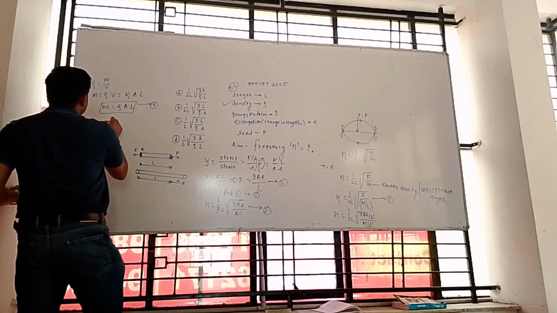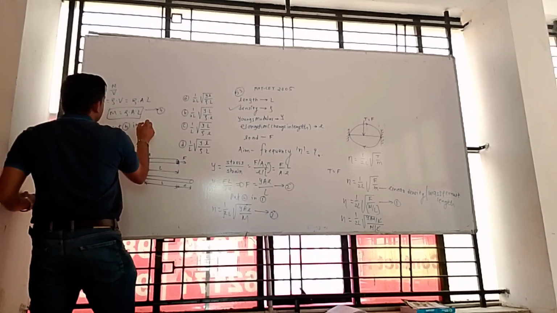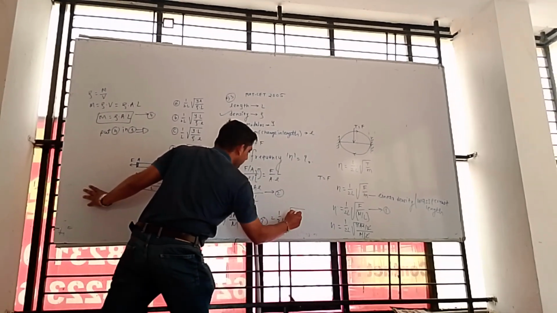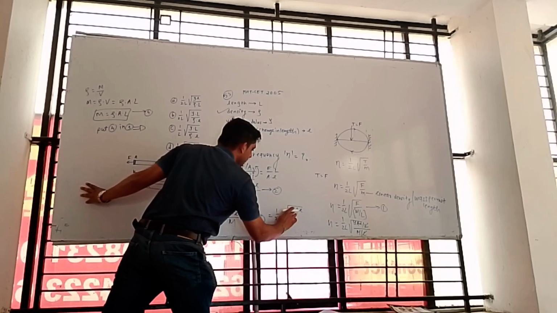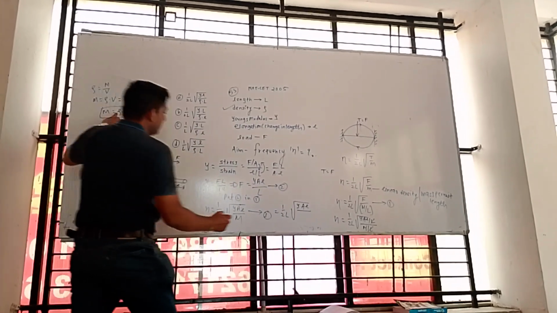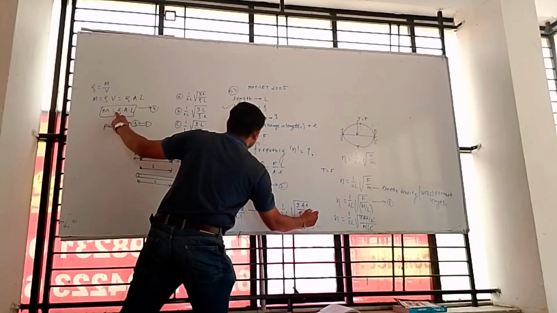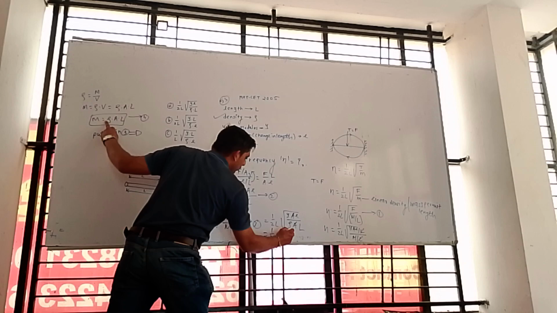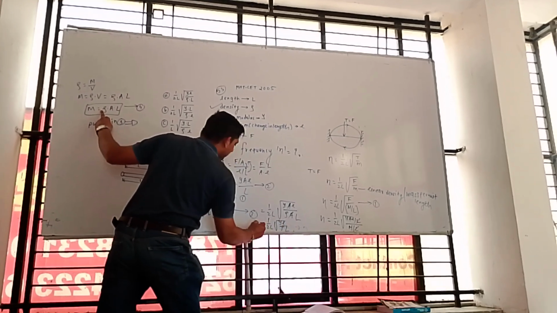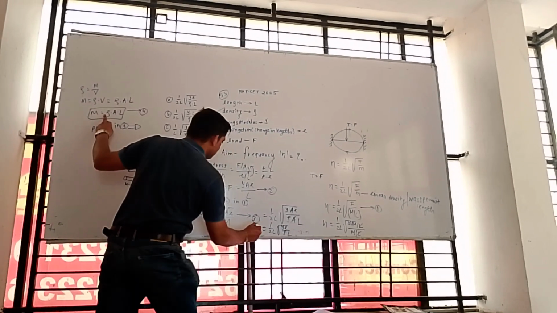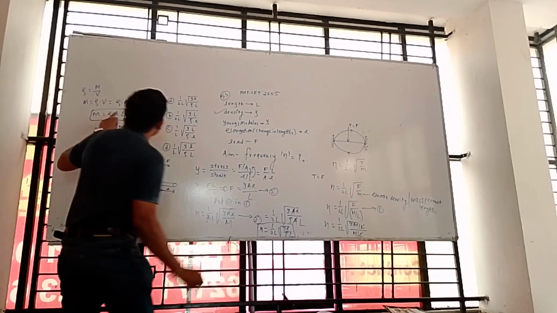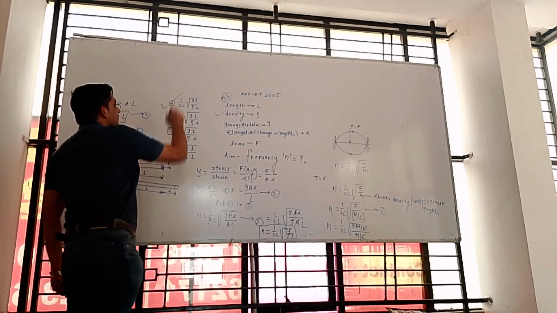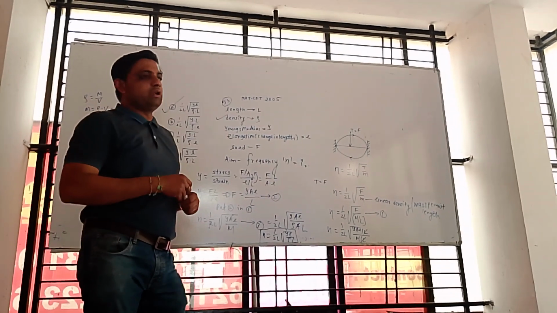Put 4 in 3. We will get 1 upon twice L square root of YAl upon m, where m is equal to rho A L. A gets cancelled. In the final we will get 1 upon twice L square root of Y into small l upon rho into L. That will be equal to n, that is your fundamental frequency: 1 upon twice L square root of Y into small l divided by rho into L. Option number A. In this way we have to solve the numericals.